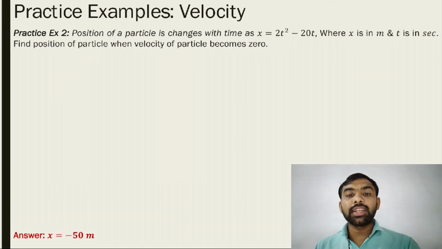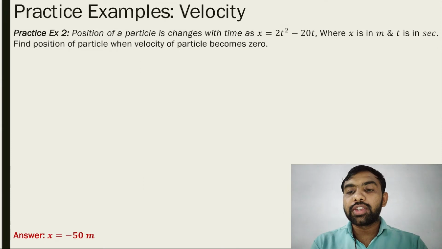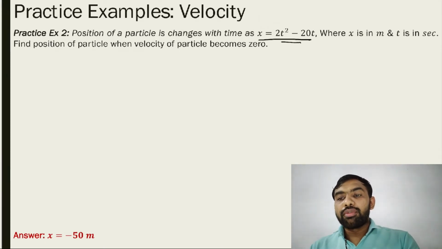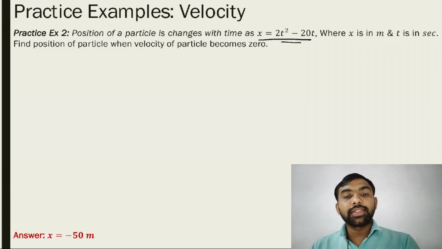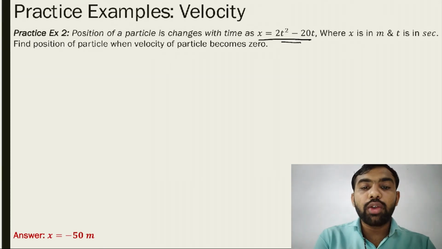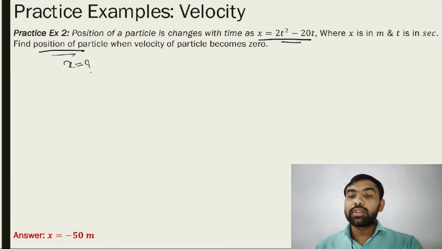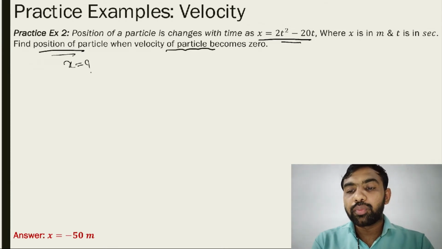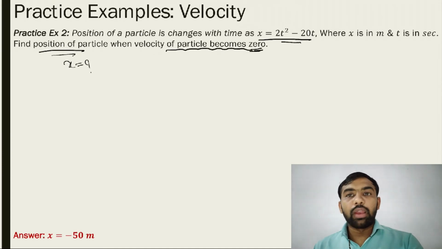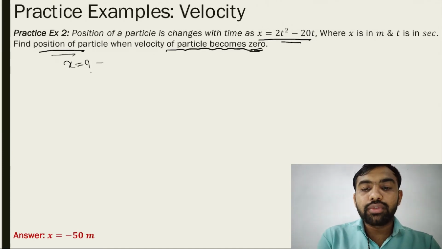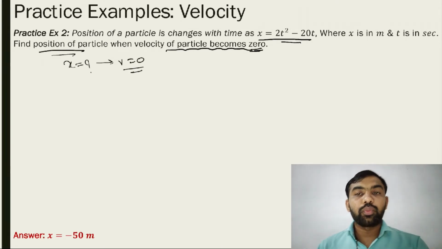Second example: the position of a particle changes as x = 2t² − 20t, where x is in meters and t is in seconds. Find the position of the particle when the velocity of the particle becomes 0. So we have to find x when v = 0.